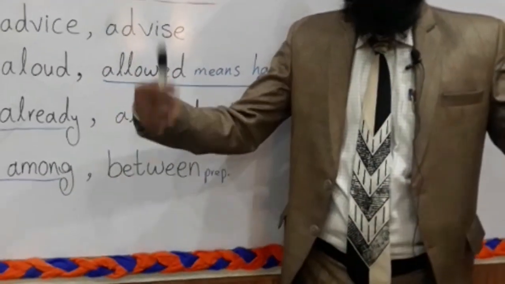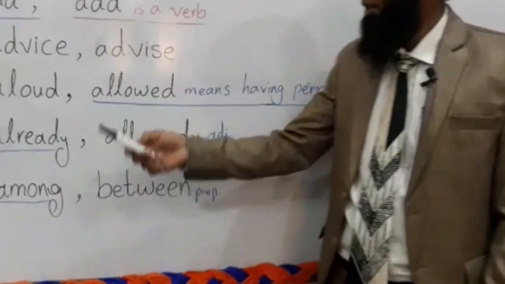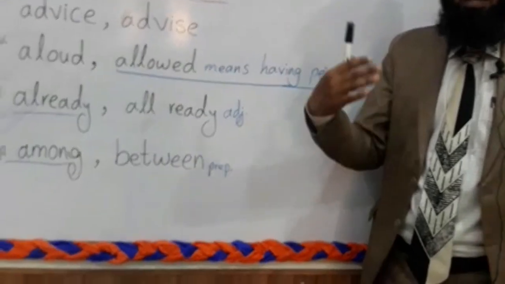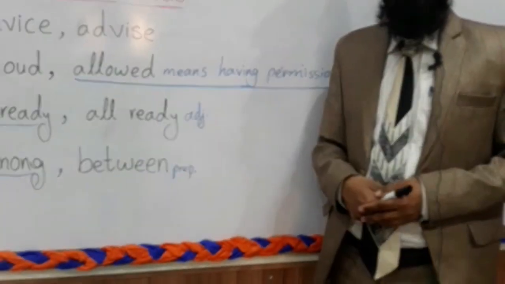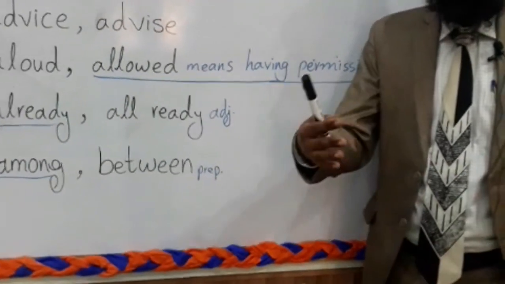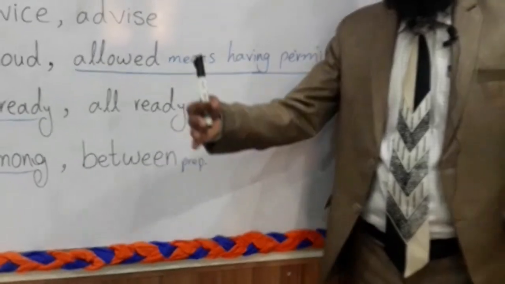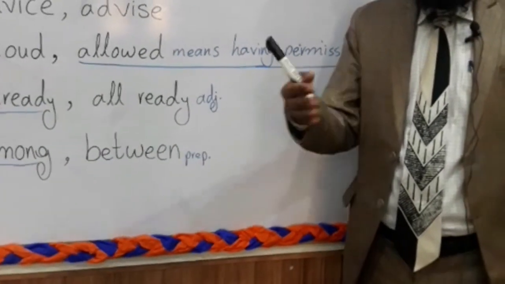Please speak aloud. This allowed means having permission, getting permission. I have allowed you to go to Saudi Arabia. He has been allowed to study here.